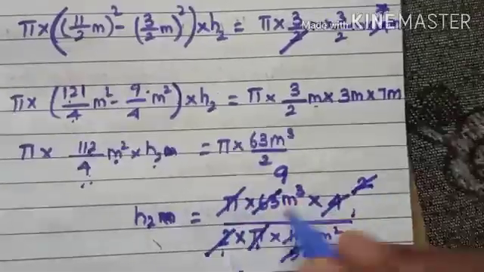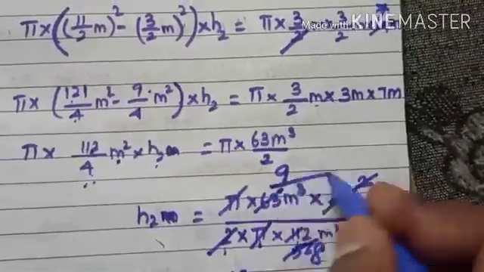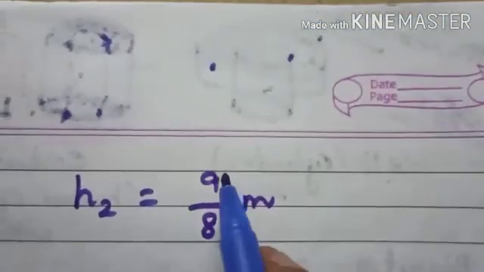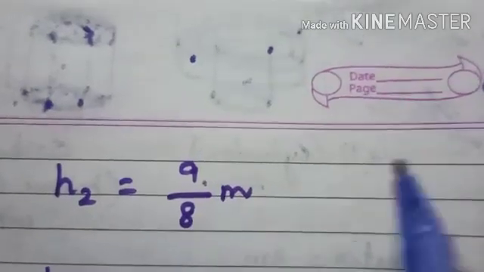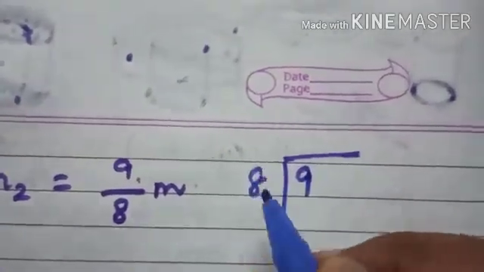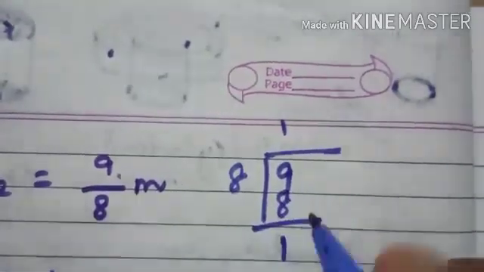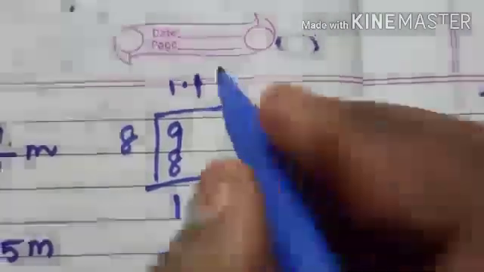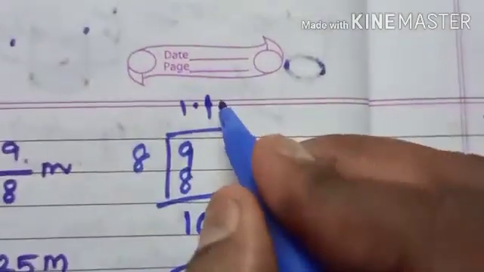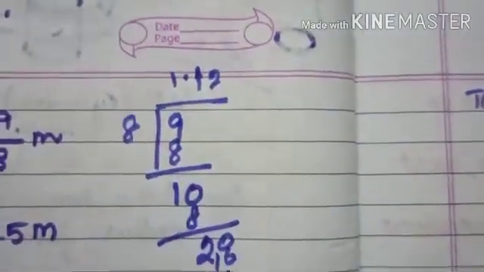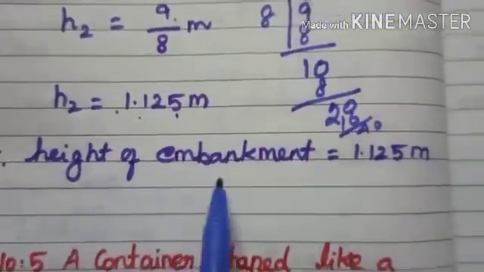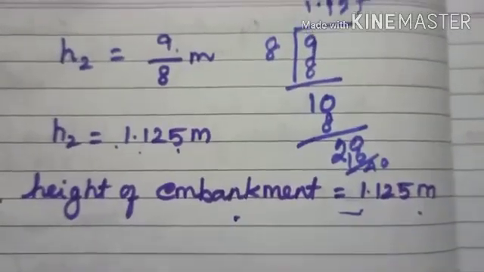So pi will get cancelled. What is remaining above? It is 9, and below 8. So you get h2 equal to 9 by 8 meter. Now you need to divide as usual. 9 by 8: 1 times you take 8 and the remaining 1, you put a decimal point and add 0. Then again, and so on, 5 8s are 40, so it is equal to 1.125. So the height of the embankment is 1.125 meter.